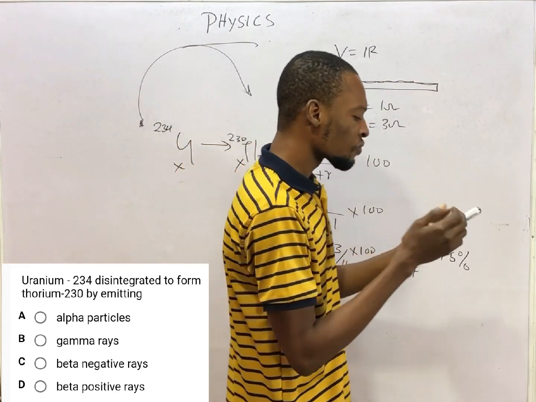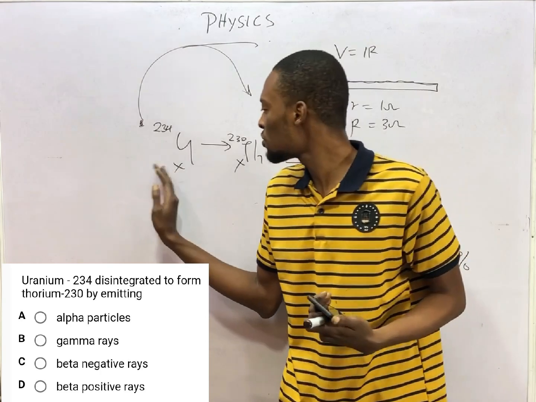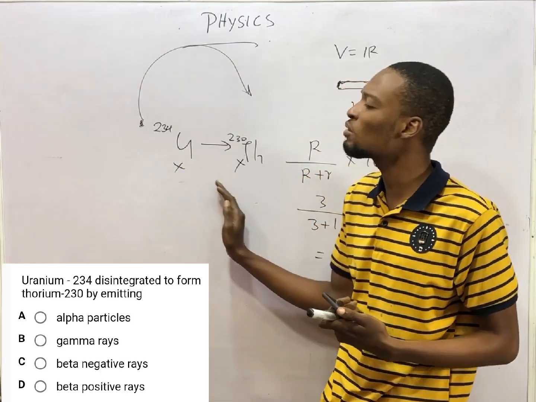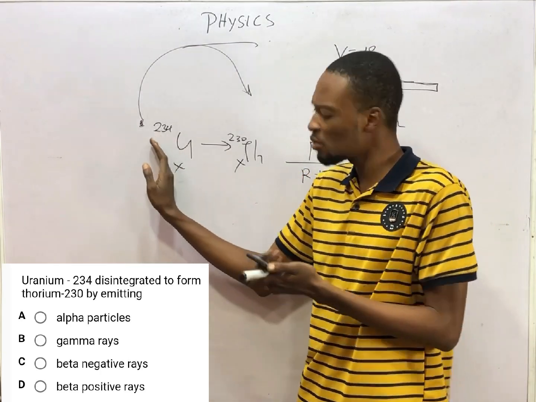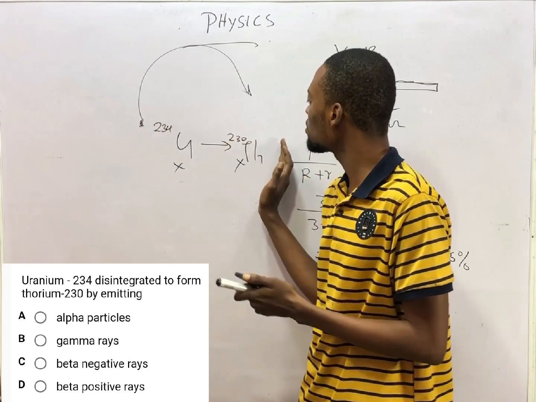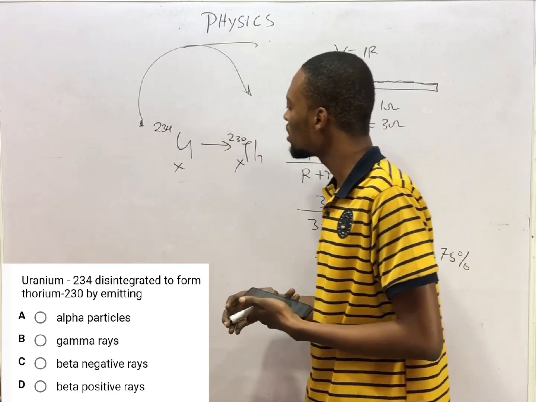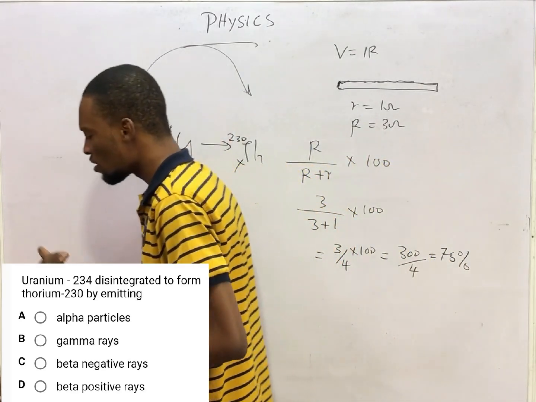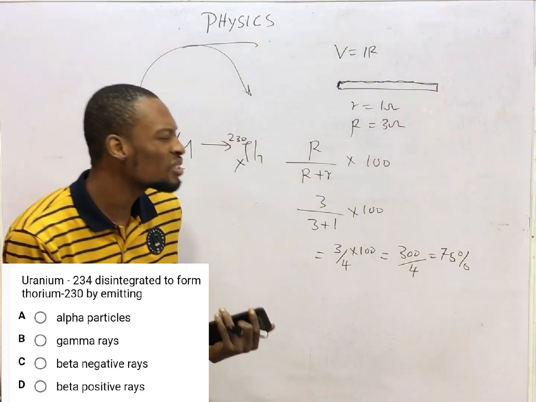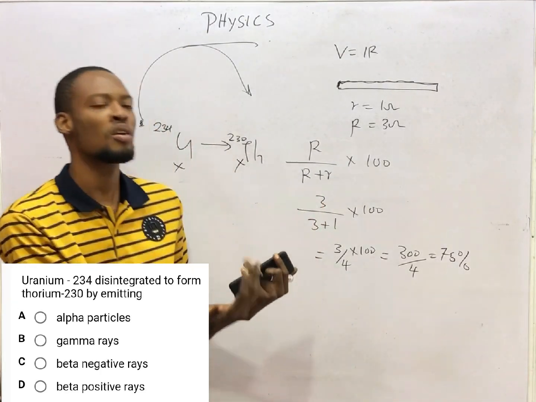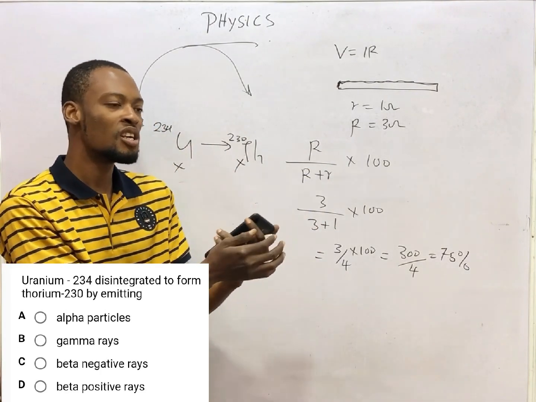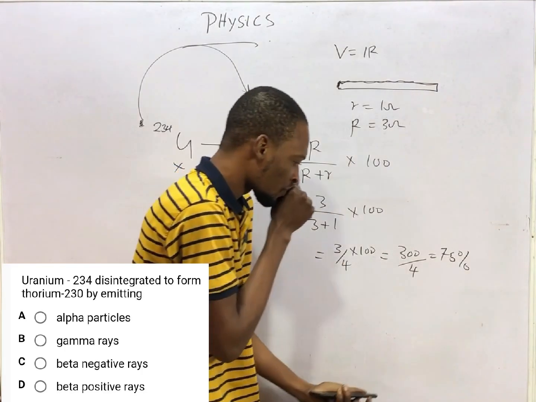In this case, you need not know the formula for uranium or thorium. You can represent them with anything. They say this uranium disintegrates to form thorium. What has happened? Radioactivity. Radioactivity is the spontaneous disintegration of the nuclei of an element to emit radiation.